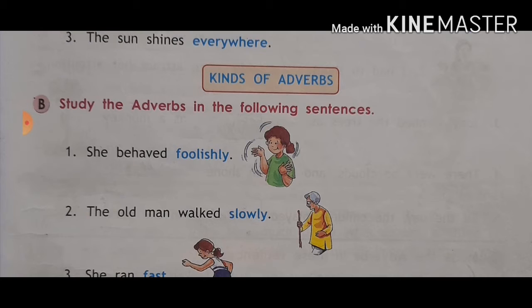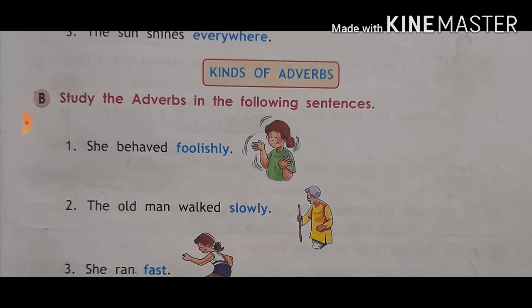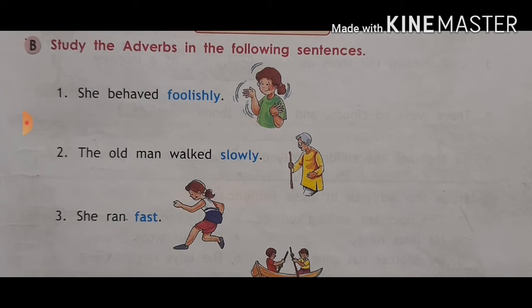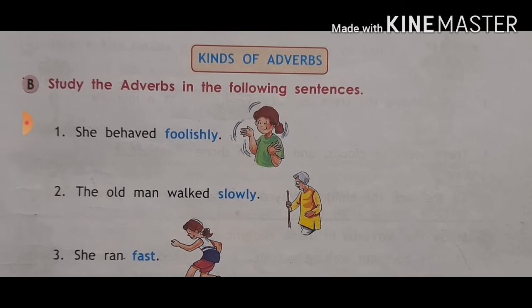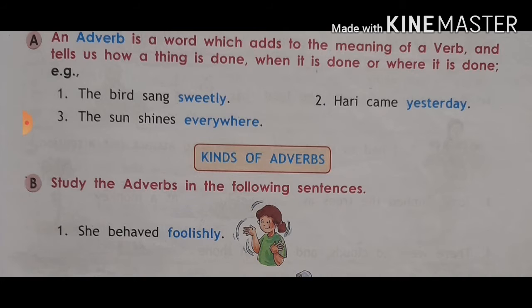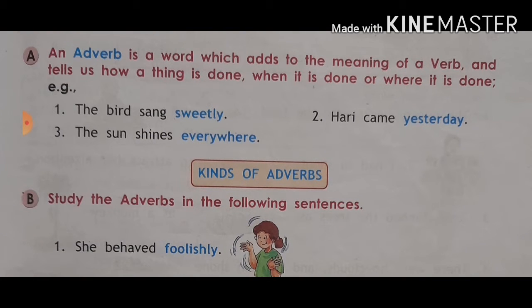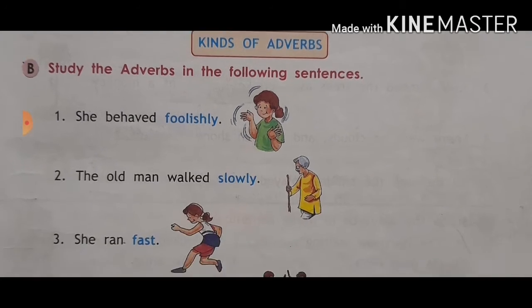Now the adverb, the kinds of adverb. Let's first see the examples. Study the adverb in the following sentences. She behaved foolishly. Here, behaved foolishly, so foolishly is the adverb, because we are adding a word to the meaning. How did she behave? Because an adverb tells us how a thing is done. She behaved, but how did she behave? Foolishly. So foolishly is an adverb.